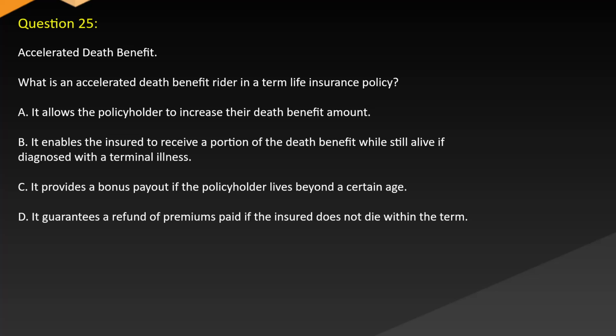Question 25. Accelerated death benefit. What is an accelerated death benefit rider in a term life insurance policy? A. It allows the policyholder to increase their death benefit amount. B. It enables the insured to receive a portion of the death benefit while still alive if diagnosed with a terminal illness. C. It provides a bonus payout if the policyholder lives beyond a certain age. D. It guarantees a refund of premiums paid if the insured does not die within the term.